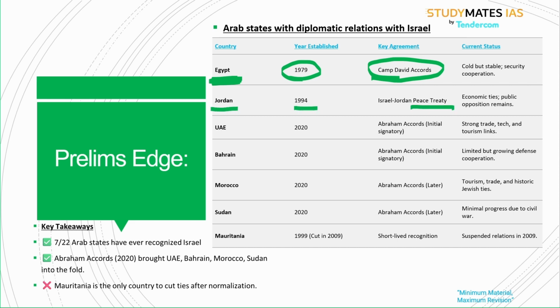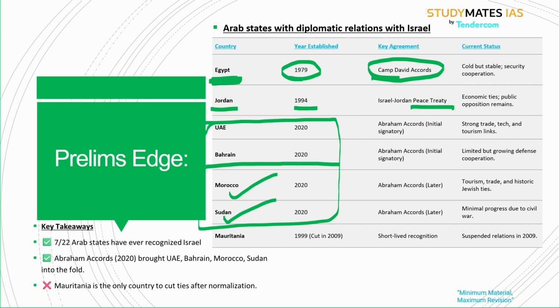Then in 2020, UAE and Bahrain established relations through the Abraham Accords, which was later signed by Morocco and Sudan. Then Mauritania also had relation, but it was short-lived and stopped in 2009. So as of now, only six Arab states have relation with Israel, because Mauritania withdrew.